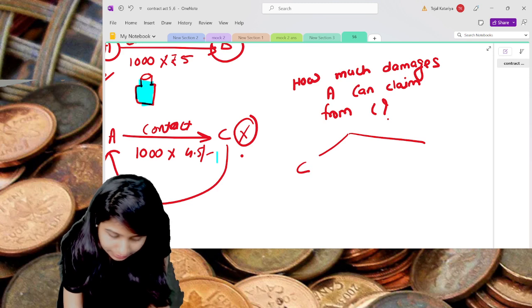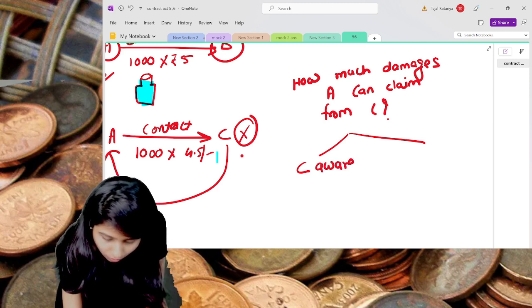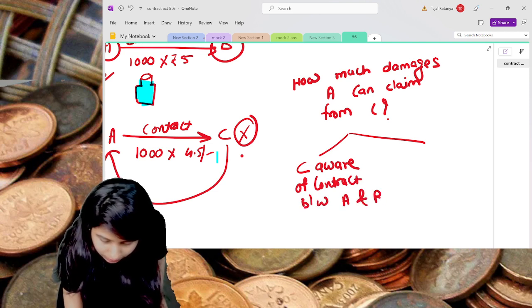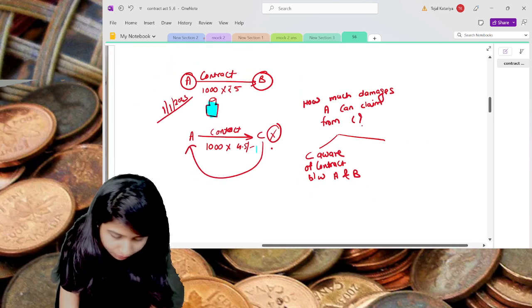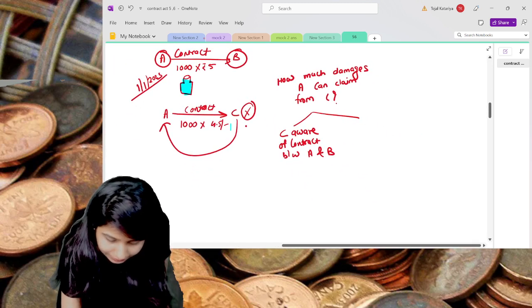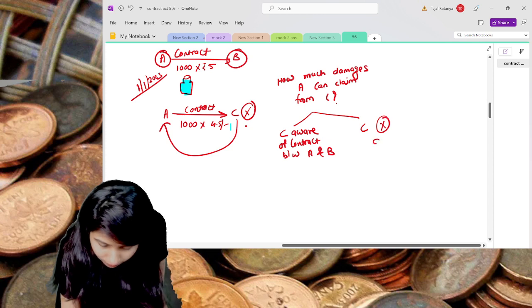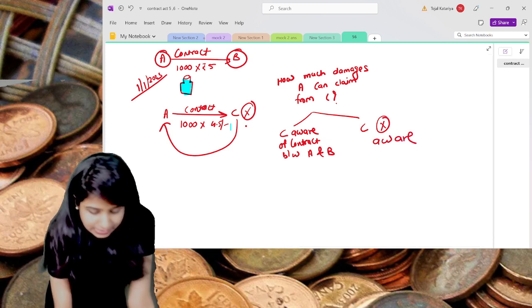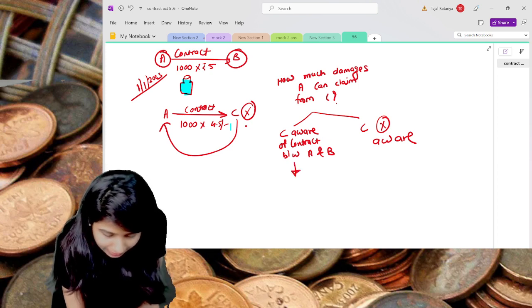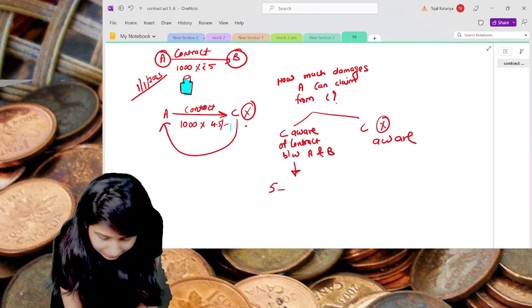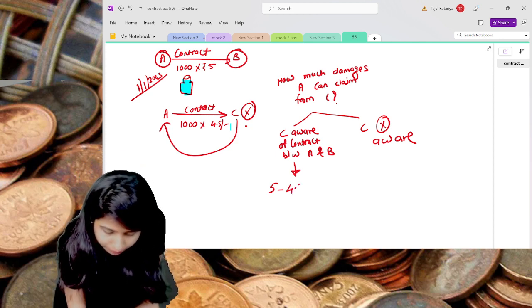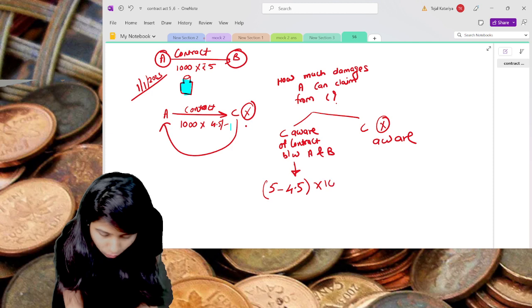The first is that C is aware of the contract between A and B. And the second is that C is not aware. So we have two situations: where C is aware and where C is not aware. If C is aware, what will happen? A can claim 4.5 rupees minus 4.5 into 1000.